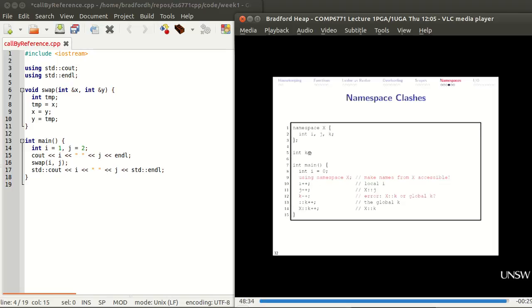I can resolve these by using the scope resolution operator. So colon colon like that with no namespace means go use the global one. X colon colon means go resolve that one. This code will look a whole lot better if that using namespace X was missing from there and you just used the scope resolution operators the entire time.